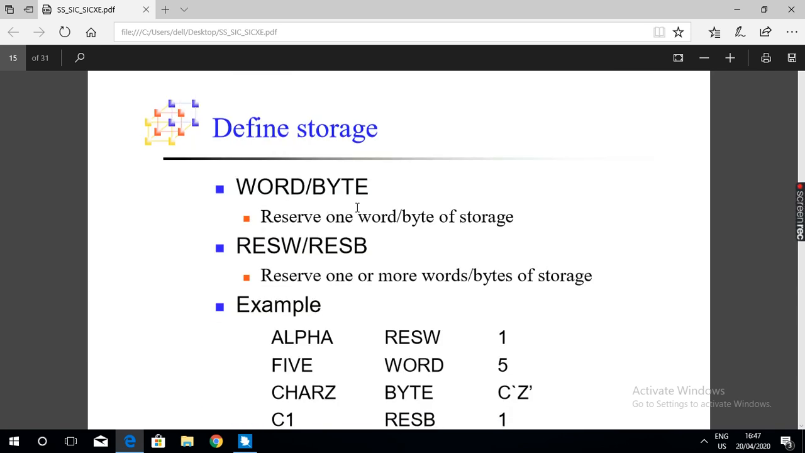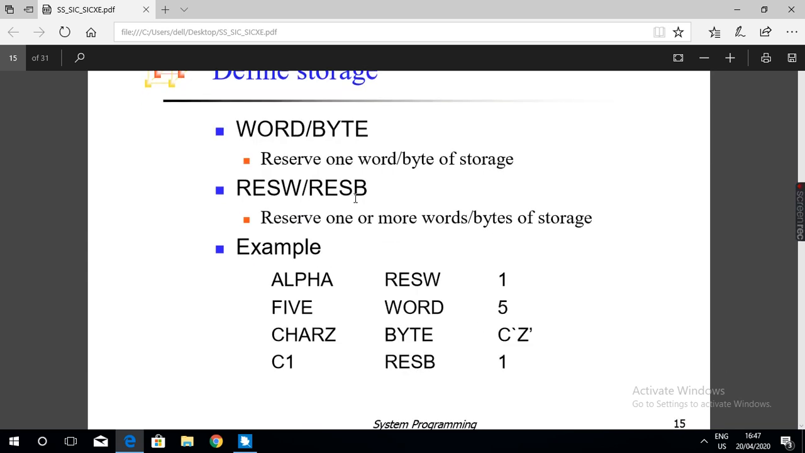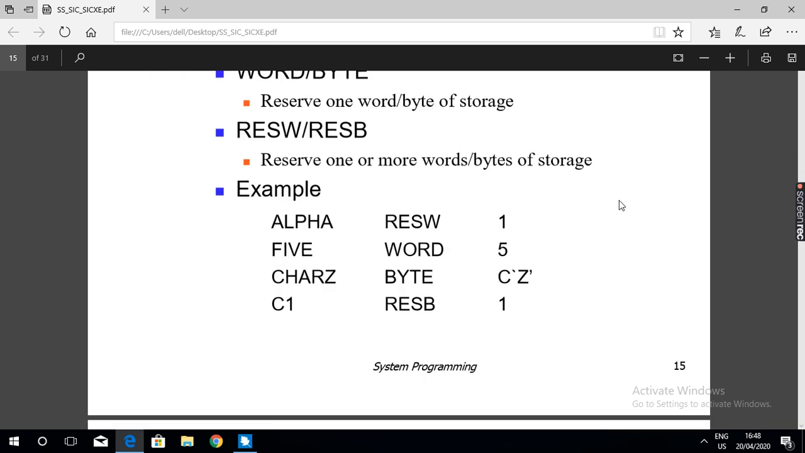WORD or BYTE reserve one word or one byte of storage. Word will reserve one word, byte will reserve one byte. Reserve word or reserve byte reserves a sufficient number of bytes depending upon how much you require. RESW 10 means 10 words are reserved. RESB 10 means 10 bytes of memory are reserved for storing the data. Okay, right?